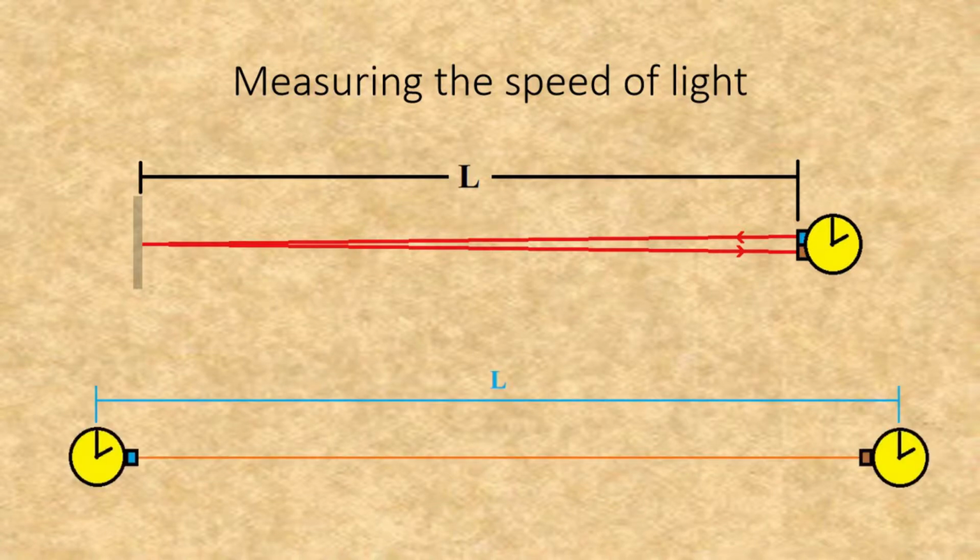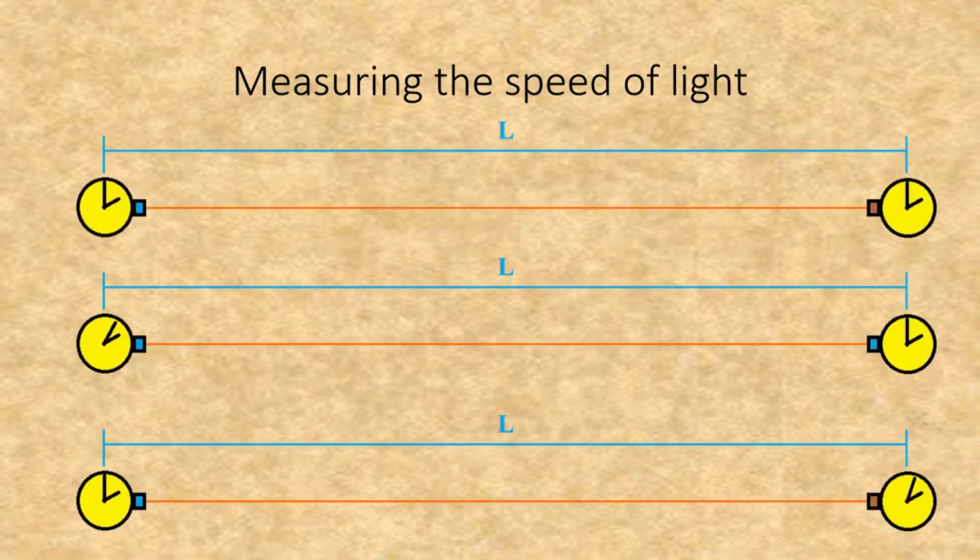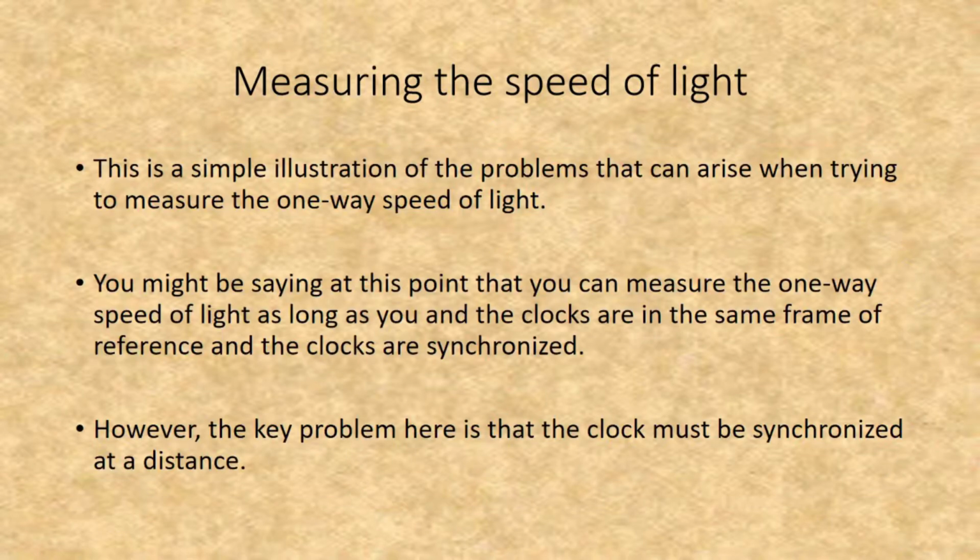To measure the one-way speed of light, you need to send a pulse of light from one clock to another, with the two clocks being synchronized. The problem is that if these clocks are not synchronized perfectly, you will get erroneous figures. This is just a simple illustration of the problems that can arise when trying to measure the one-way speed of light. You might be saying at this point that you can measure the one-way speed of light as long as you and the clocks are in the same frame of reference and the clocks are synchronized. However, the key problem here is that the clocks must be synchronized at a distance.